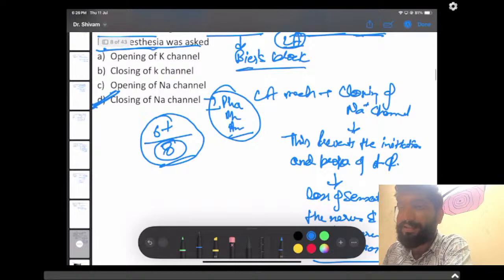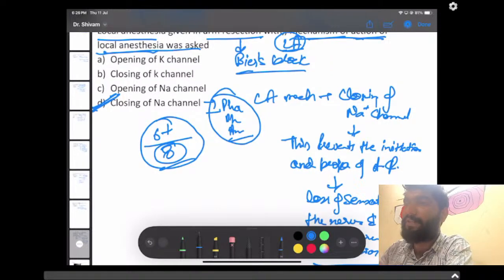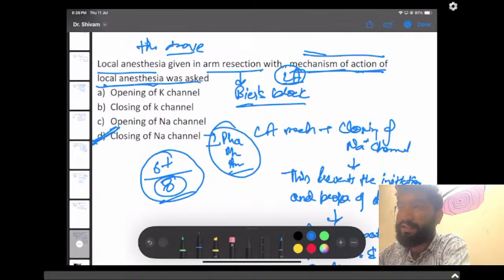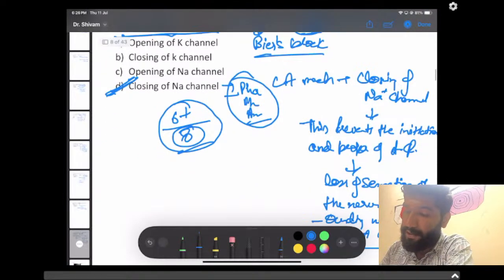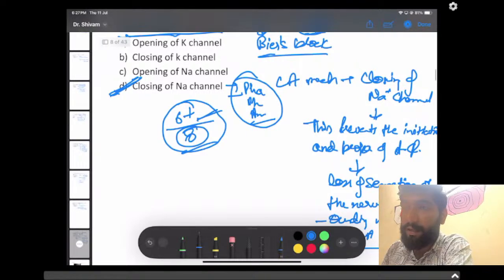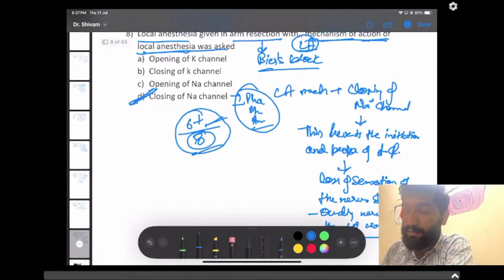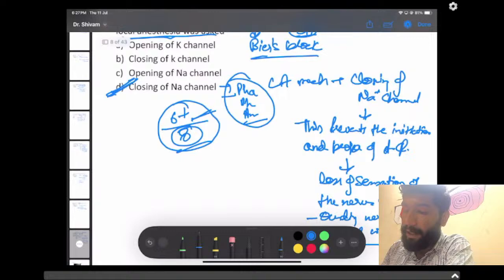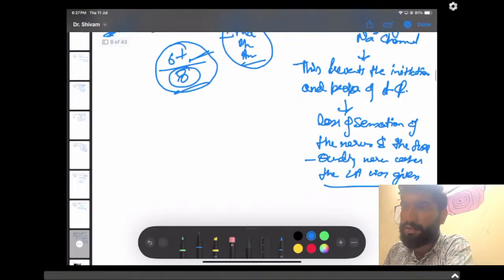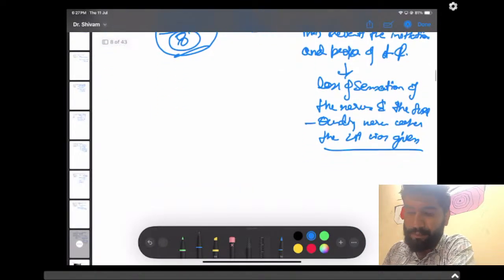This is the recall only, guys. These are not questions which I or anyone else has made. These are the questions which have been recalled by the students who gave the exam. So these were the 8 questions which came in anesthesia. I hope more than 6 questions should be correct for you guys, because it was not a hard part of anesthesia that was asked. It was an easy to moderate part of anesthesia. We can definitely say that.